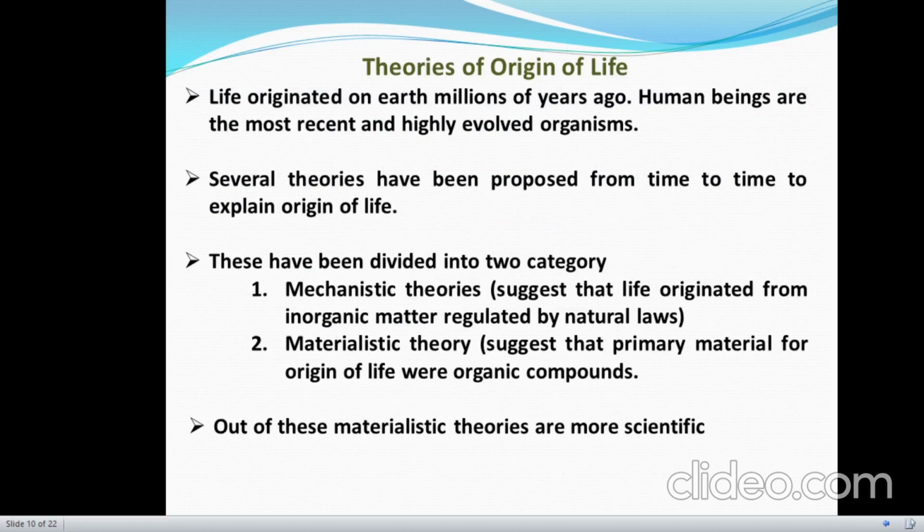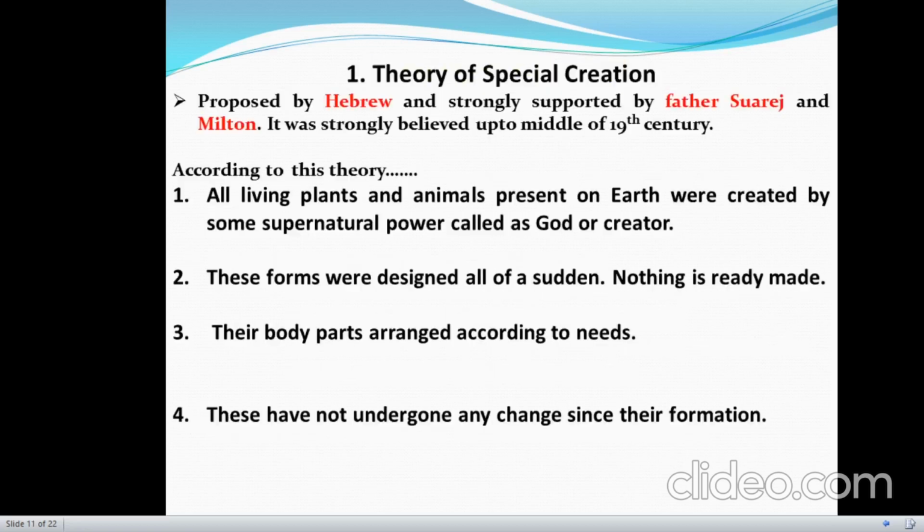Various theories have been proposed by different scientists to explain the origin of life. These theories have been divided into two categories. The first category is named mechanistic theories, which suggest the origin of life from inorganic matter, regulated by some natural laws. The second category is materialistic theories, which suggest that the primary material for the origin of life was organic compounds. Out of these two, the materialistic theories are more scientific.